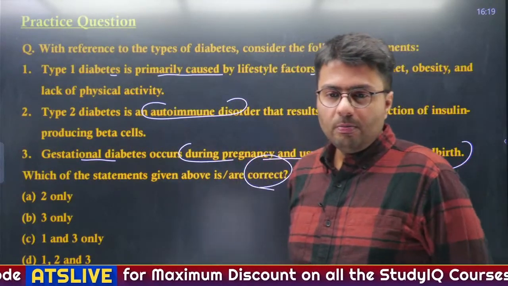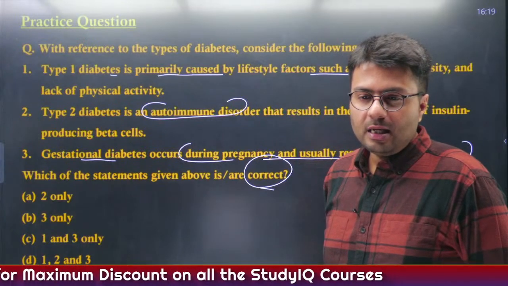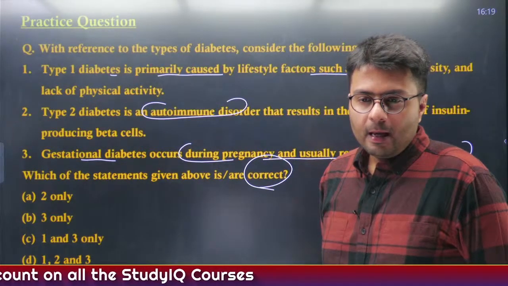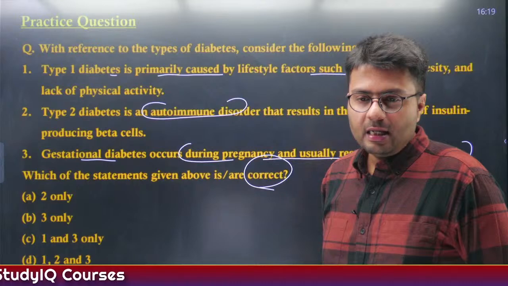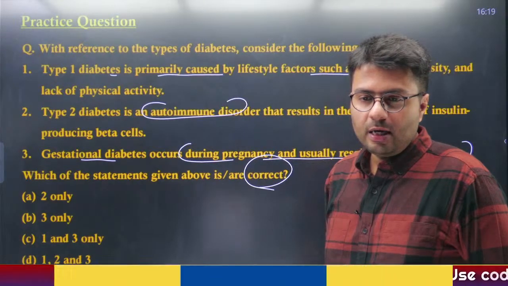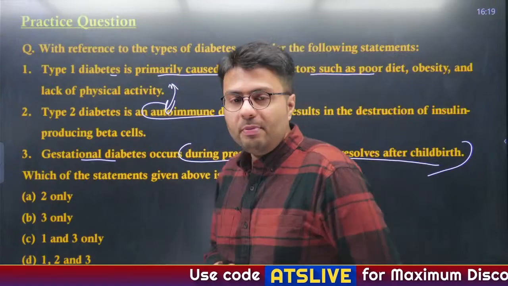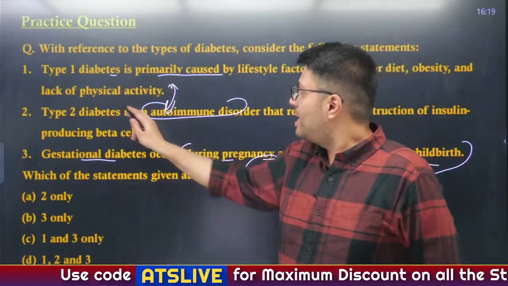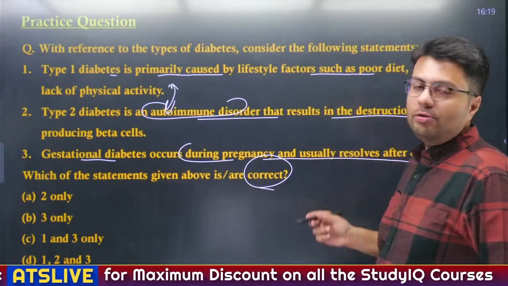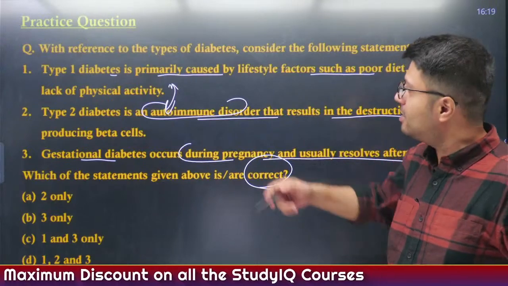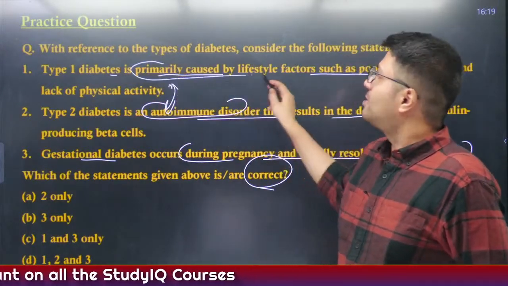Now, Bhanu Baga says B, Achal says only C, Soham says A, Achal says B, Amar C, 3 only. Well, first and 2, if you have recognized, these statements have interchanged. Type 1 diabetes is an autoimmune disorder that leads to destruction of insulin producing beta cells, and type 2 diabetes is a lifestyle disease. Understand?